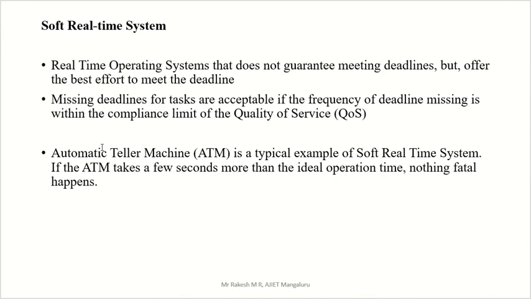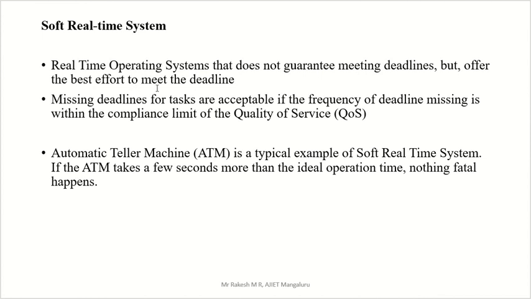But in soft real time, missing a deadline will not do anything to the system, because it will be managed. A real time operating system of this kind does not guarantee meeting the deadline, but offers best effort.